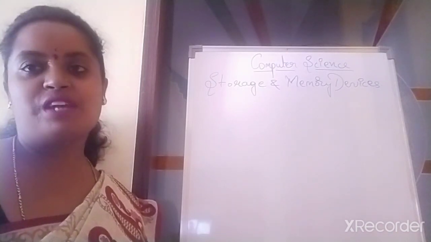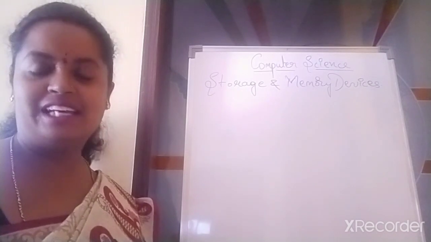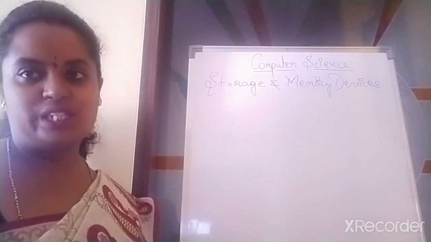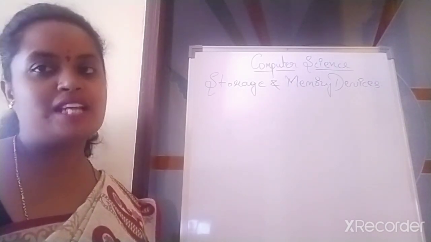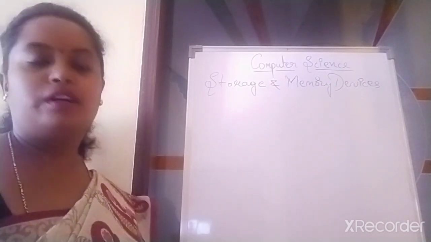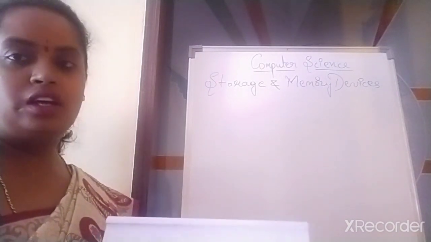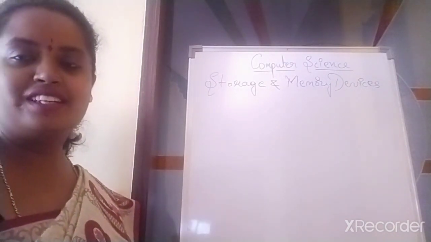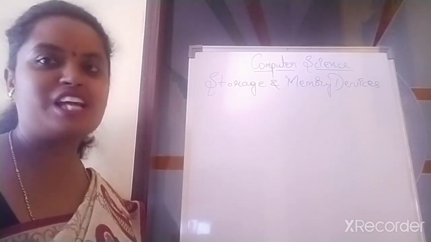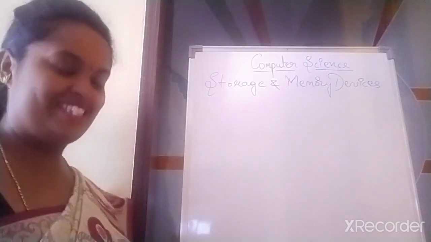In the first class we have discussed storage and memory devices. Hope all have understood the lesson. So now we'll be starting with the exercises. Open page number 14 in your computer science textbook. Have you all got your pencils in your hand? Are you all ready? Shall we do it, children?